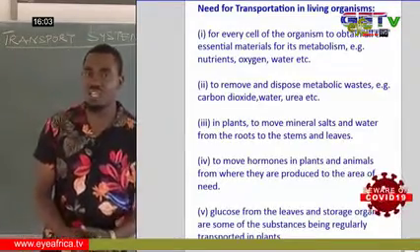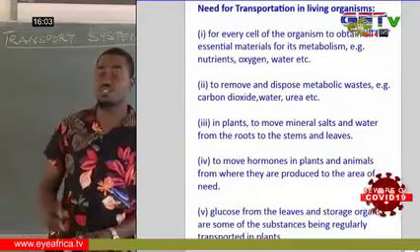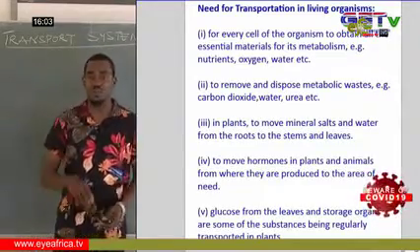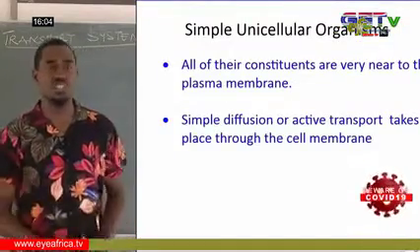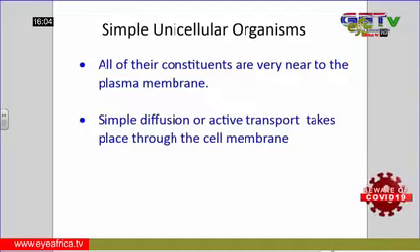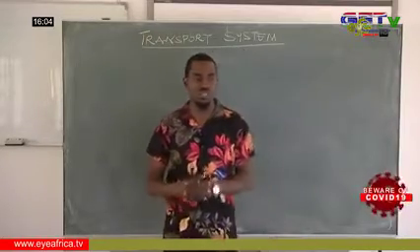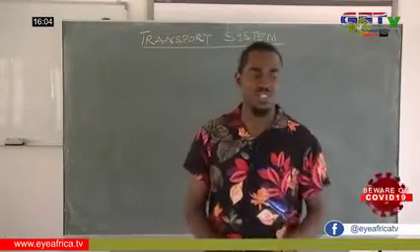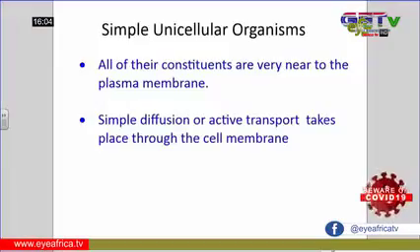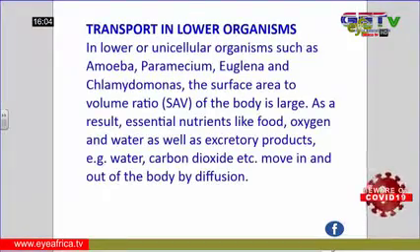Then glucose from the leaves is moved through a process of transportation which we refer to as translocation, from the leaf to the area where it is stored. So how do simple unicellular organisms move materials? They are unicellular, a single cell, and they have a large surface area to volume ratio. So all their constituents are near to one another in the plasma membrane. So simple diffusion or active transport is used to move materials through the cell membrane.